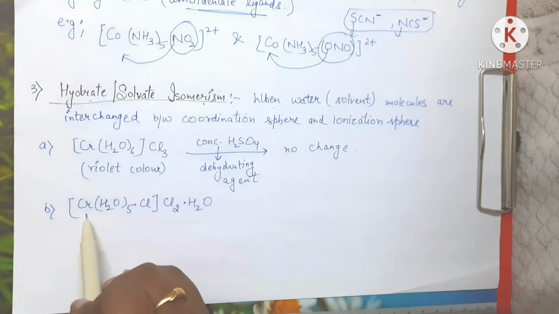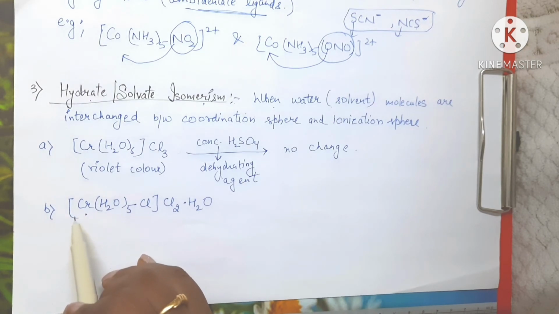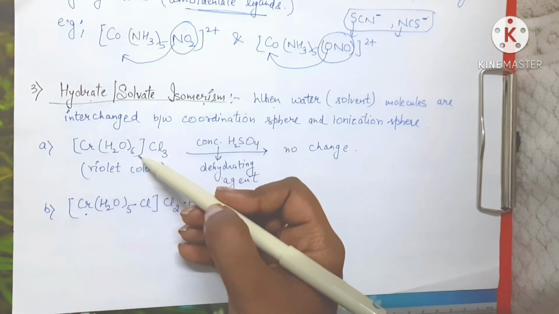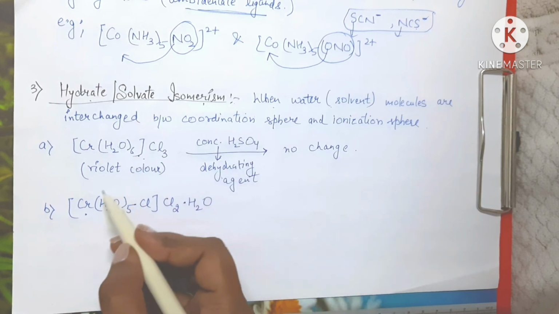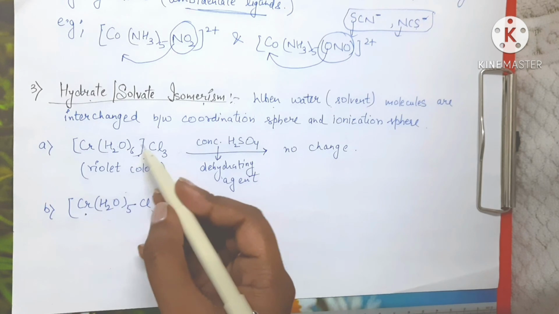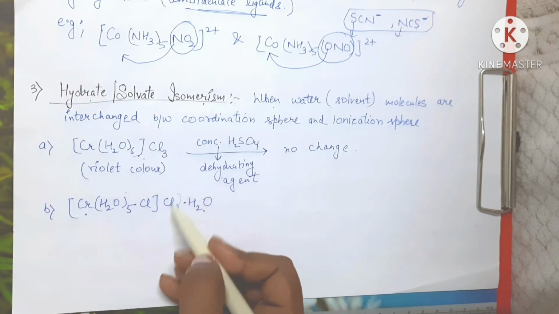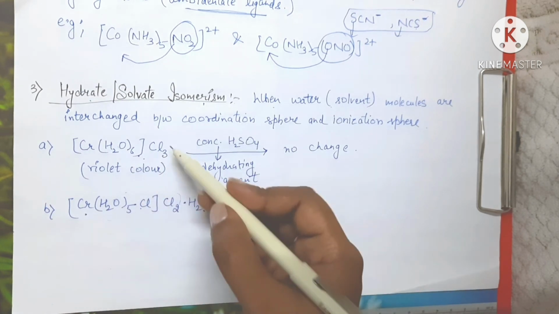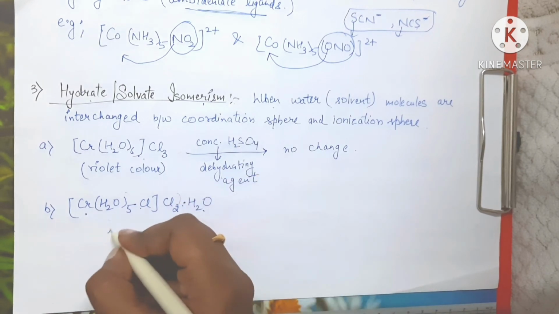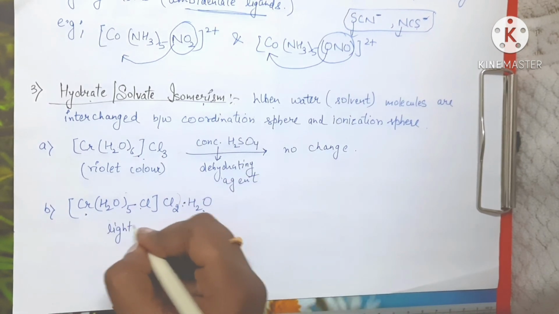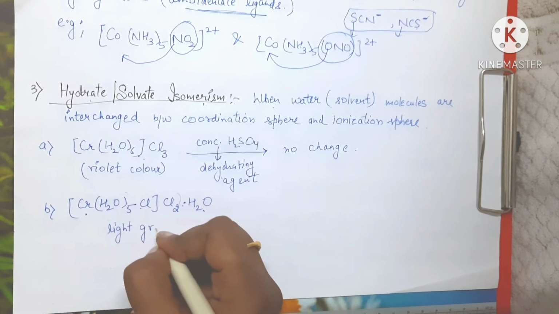Chromium as central metal ion, 6 water molecules, 5 plus 1, 6 water molecules, 3 Cl, 2 Cl and 1, 3 Cl. The molecular formula is the same for both. This compound is light green in color.